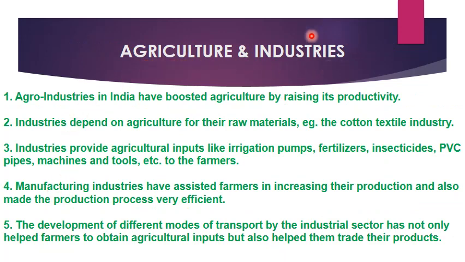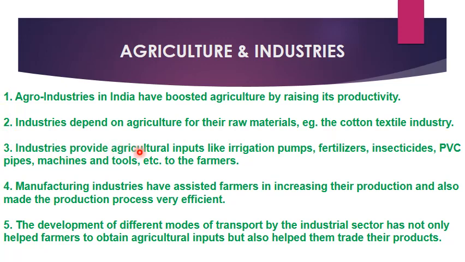Let us learn about how agriculture and industries complement each other. Agro industries in India have boosted agriculture by raising its productivity. Industries depend on agriculture for their raw materials. Example, the cotton textile industry.